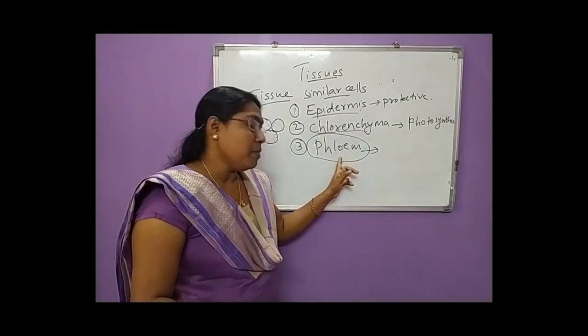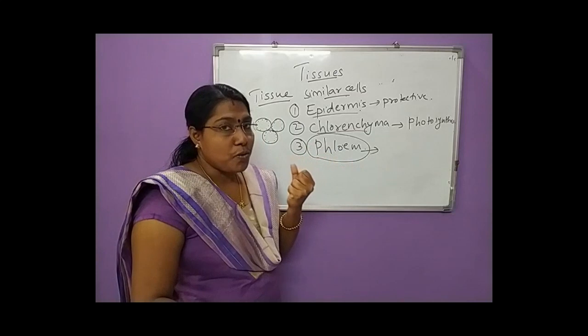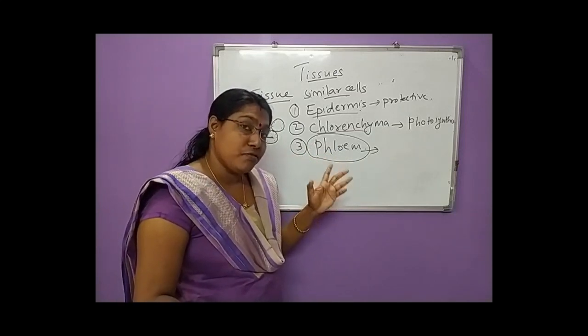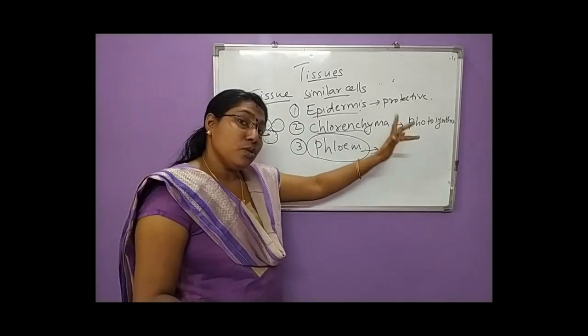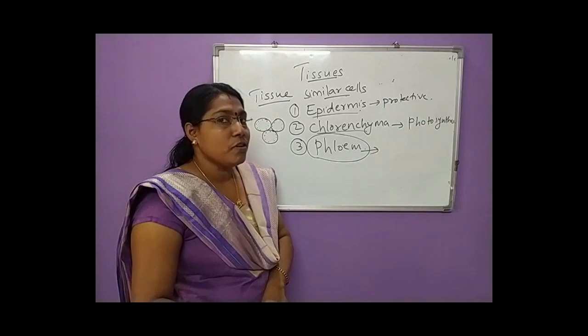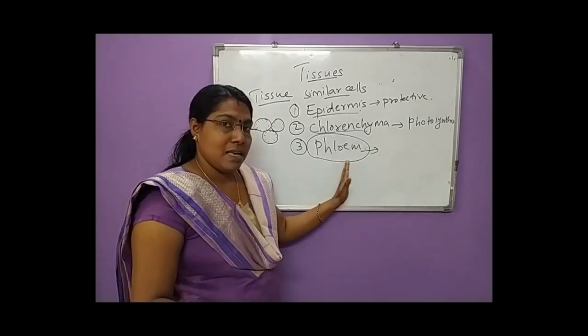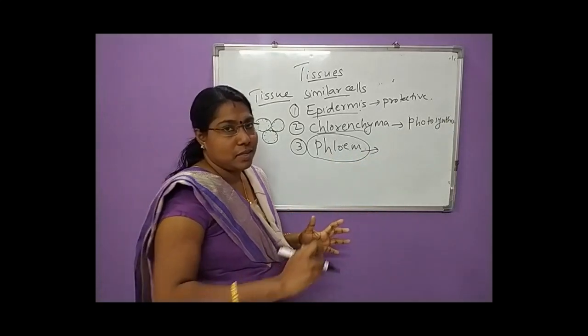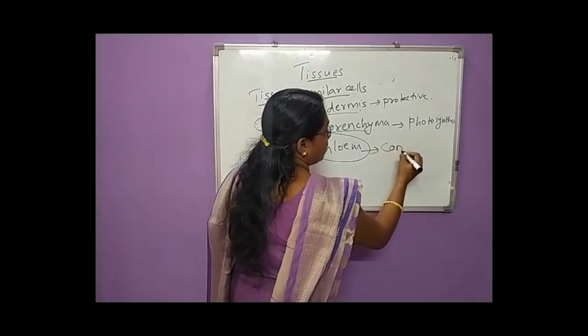Clear? So phloem are a group of cells that helps to carry the food from leaves to different parts of the plant body. That is the main function of phloem. So these are a group of cells involved in conduction or transportation of food, isn't it? So conduction is the function.